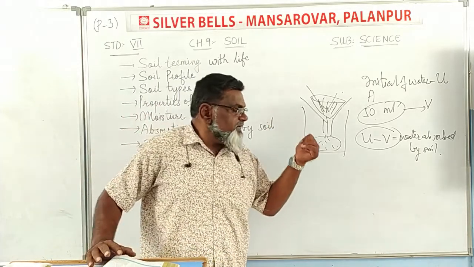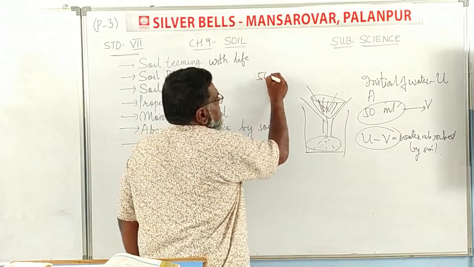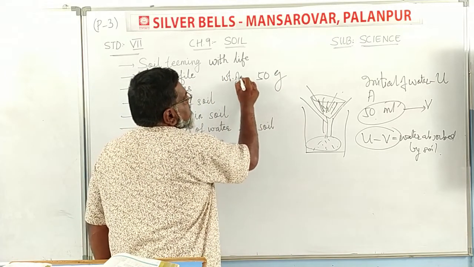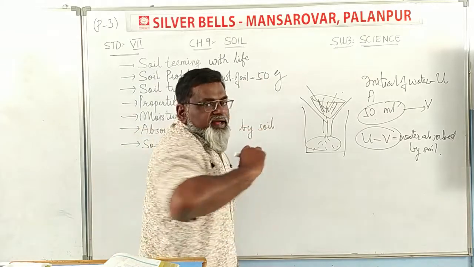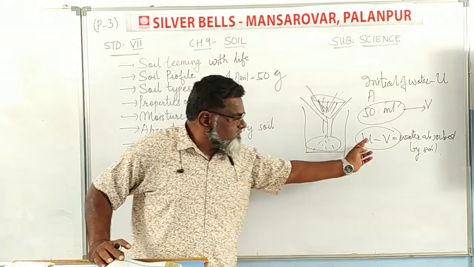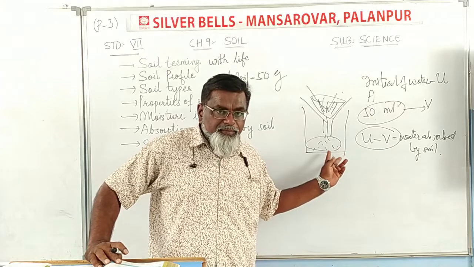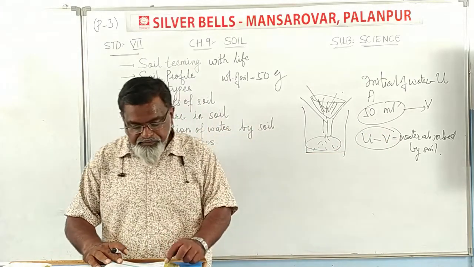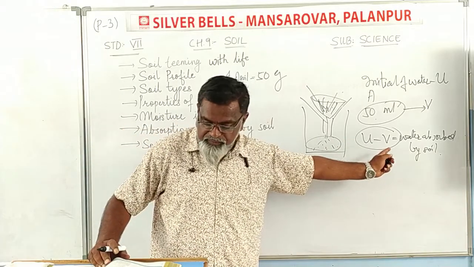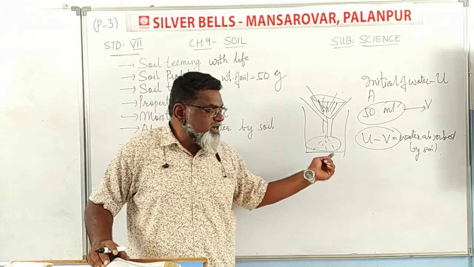Weight of soil, 50 grams. What is the weight of soil? 50 grams. That is called mass. Initial volume of water in the measuring cylinder is U ml, and the volume which is left in the beaker is V. The volume of water absorbed by the soil is U minus V. So the weight of water absorbed by the soil is also U minus V.